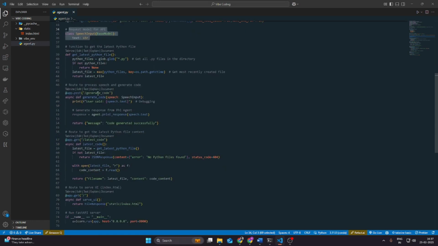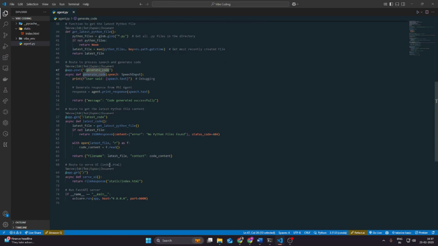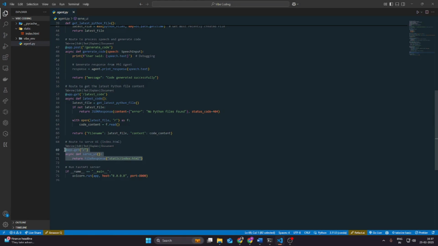I have two routes over here. First of all, we have a route for generating the code. Second route is the latest code, where we are taking the code from the directory and displaying it on the user interface. As you can see, we're taking the response from this particular index.html file. So then we are running the Uvicorn application. Don't worry, each and every command would be available in the GitHub README, like what all commands you need to fire to install all the dependencies, how you should create the environment either using Anaconda or Python, right?